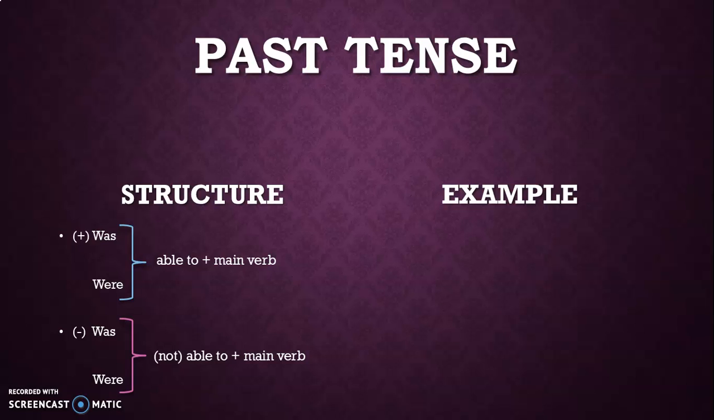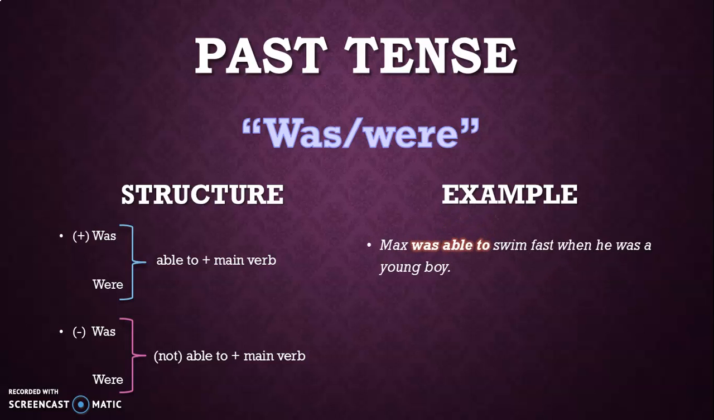Past tense. The conjugation of the verb: was, were. Then plus able to plus main verb. For example, Max was able to swim fast when he was a young boy.